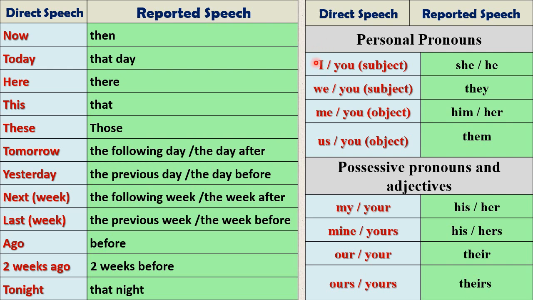And we move to the pronouns. We have here I. In the previous example we said, Badr said, I have lots of exercises. In the reported speech, we said he. Badr said that he had. What about if we have, for example, Fatima? Fatima says, I am happy. Fatima says, she, because Fatima is feminine. And the same for all pronouns. It depends on the speaker in the direct speech.